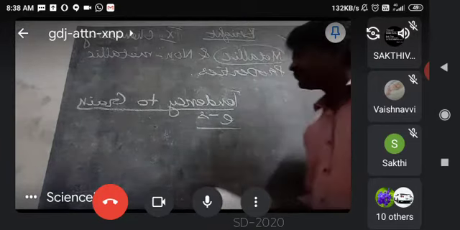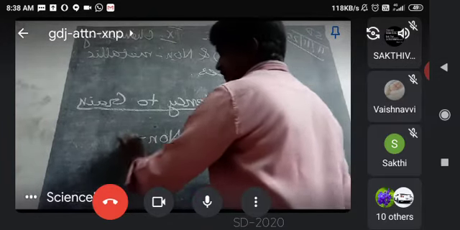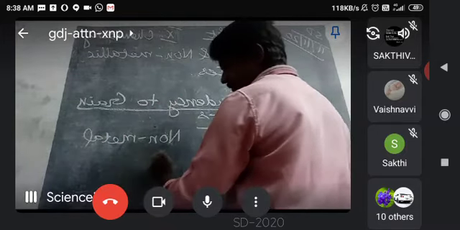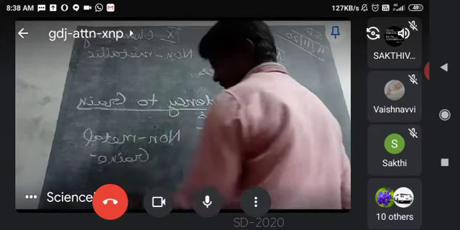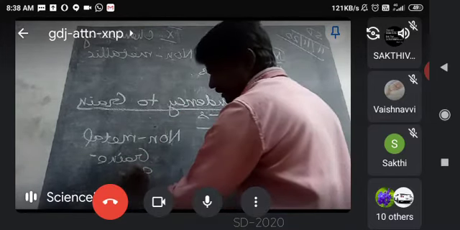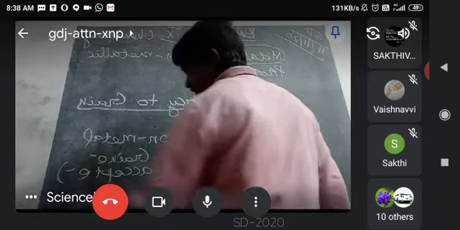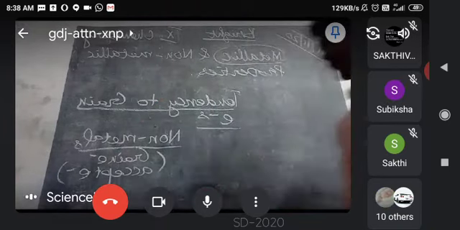So non-metals, first point, they will gain the electron. That means it will accept the electron from the other atom. Am I right? Yes, sir. Okay.